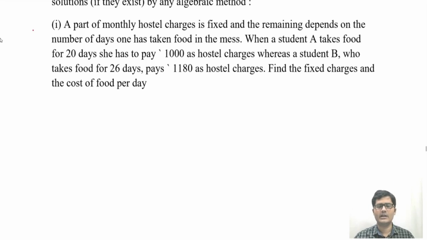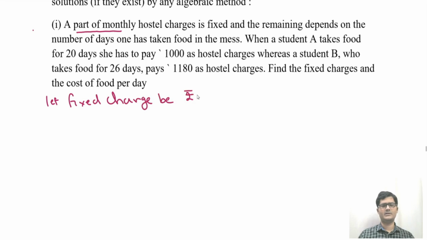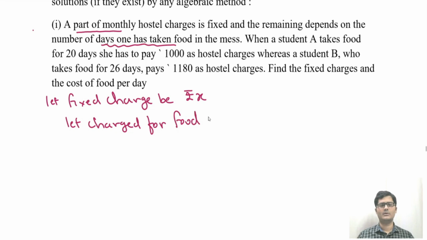Find the fixed charge and the cost of food per day. So here the question is something like this: part of monthly hostel charge is fixed, so let that fixed charge be rupees X, and the remaining depends on the number of days one has taken food in the mess, so let the charge for food per day be rupees Y.